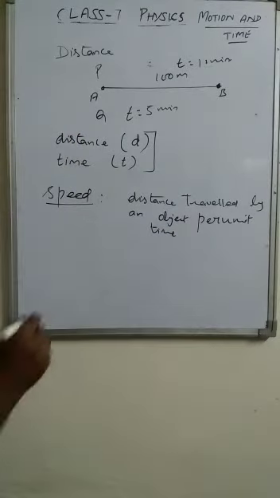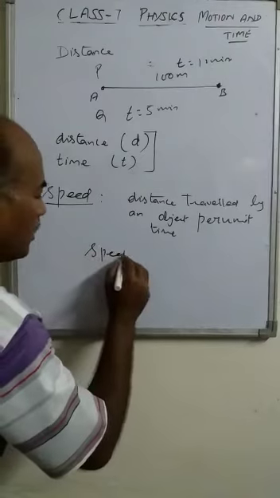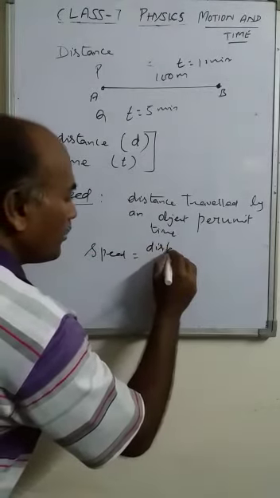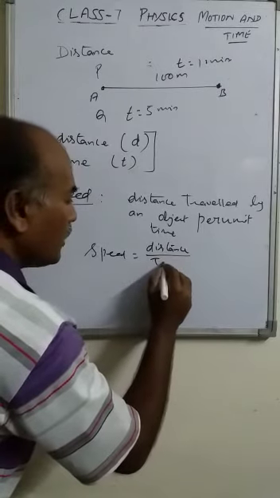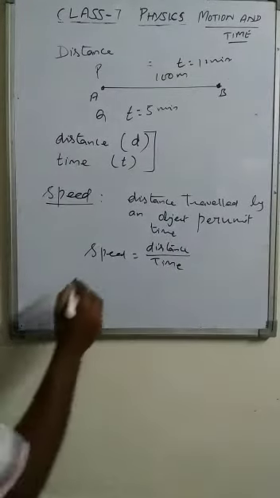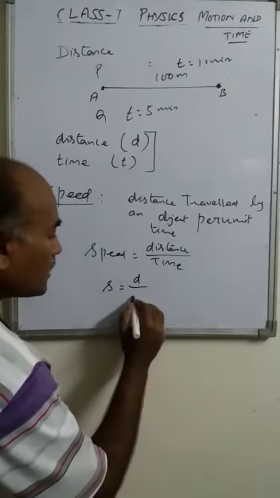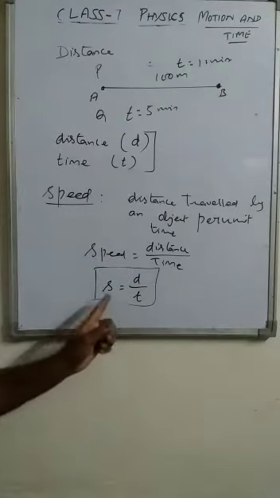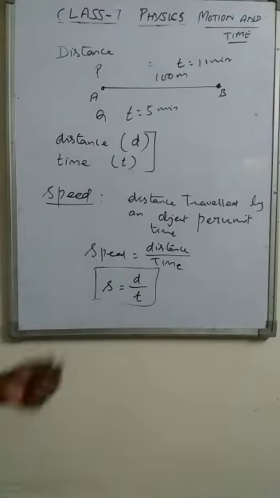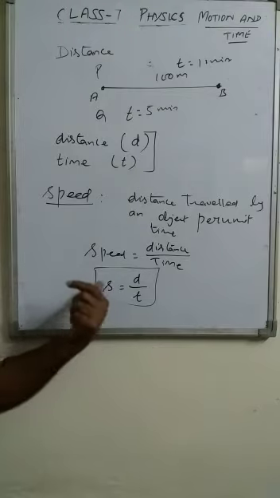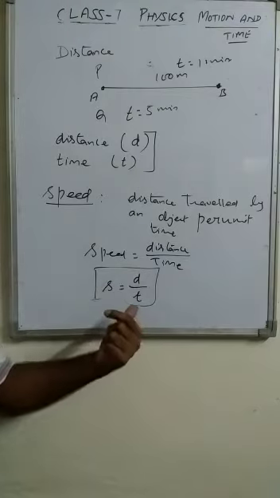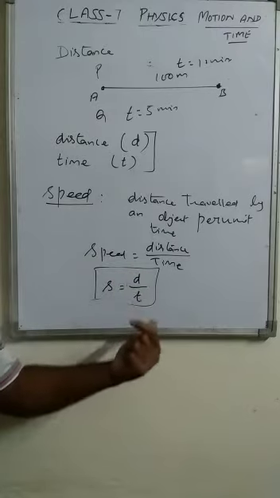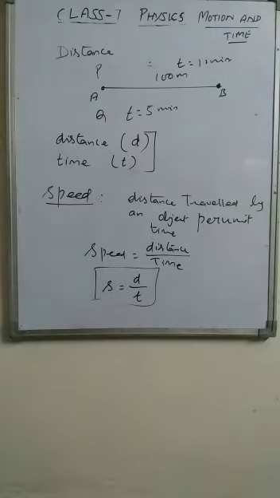This is the speed. So simply speed equal to distance upon time. Symbolically, speed equal to distance upon time. So see how symbolically I wrote with the small letters. I am not using any capital letter. Speed, s small letter, distance, d, time taken, t, all are written with the small letters only. This is the quantity speed. It is the distance traveled per unit time.